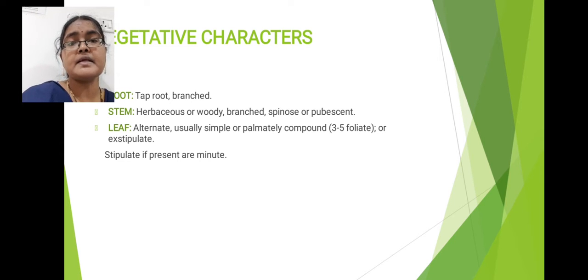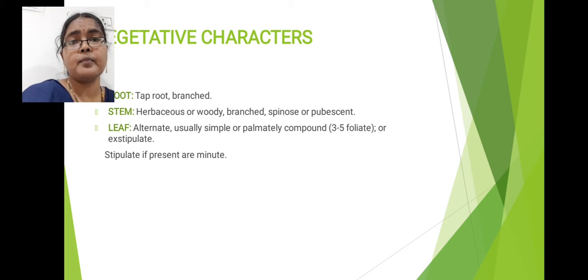Next, the stem is branched, that means branches are produced from the stem, that is why the stem is described as branched stem. Next, surface of the stem: in some species it is smooth in nature, that is called pubescent. In some species the stem surface is covered with spines, that is called spinose stem. Surface of the stem is smooth means pubescent stem. This is about description of stem of Caparidaceae family members.